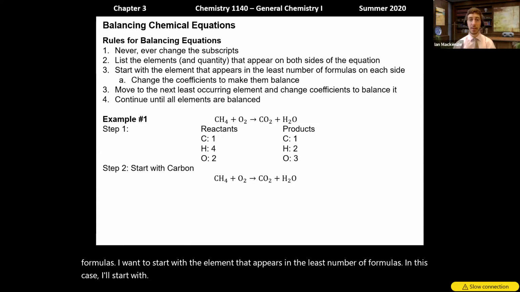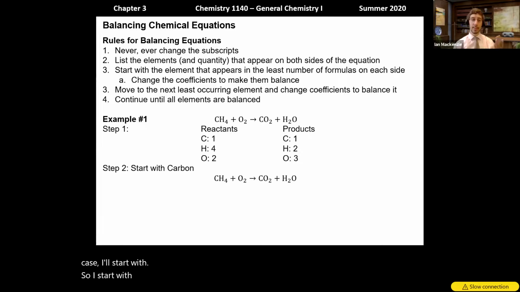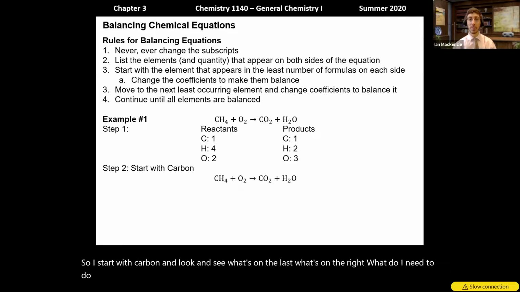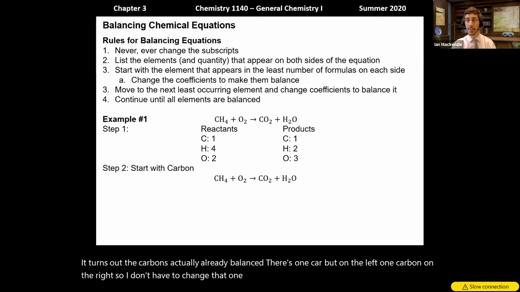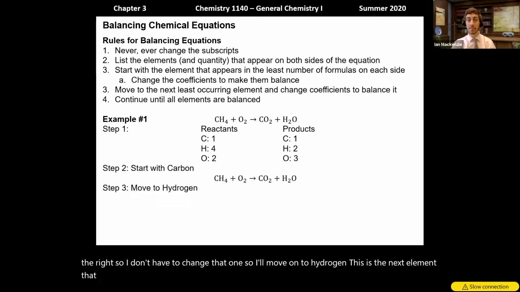So I start with carbon and look and see what's on the left, what's on the right, and what I need to do to balance carbon. Well, it turns out that carbon's actually already balanced. There's one carbon on the left, one carbon on the right, so I don't have to change that one. So I'll move on to hydrogen. This is the next element that also appears only in 2 formulas.